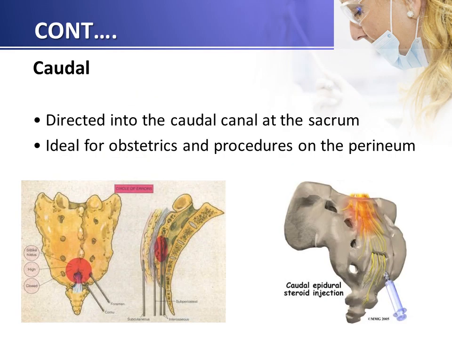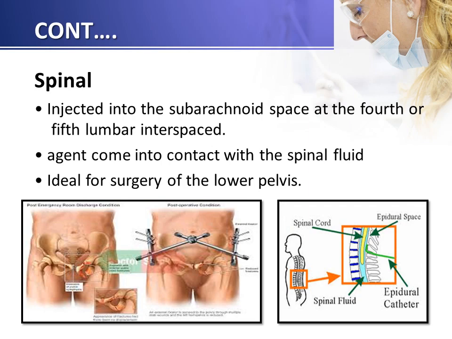Now caudal, it is directed into the caudal canal at the sacrum and ideal for obstetrics and procedures on the perineum. You can see in a figure caudal epidural steroid injection is given in a caudal canal. Now spinal anesthesia, injected into the subarachnoid space at the 4th or 5th lumbar interspace. Agent comes in contact with the spinal fluid, ideal for surgery of the lower pelvis, as you can see in a figure.